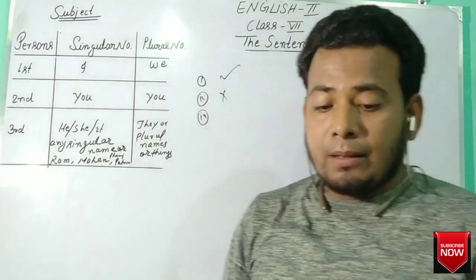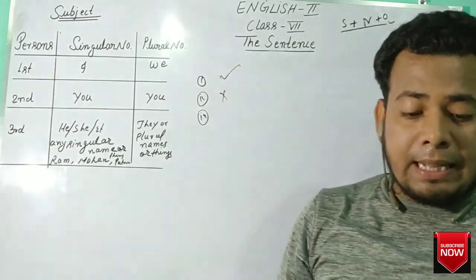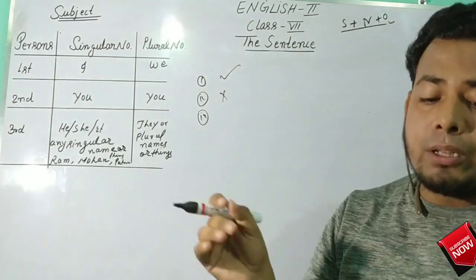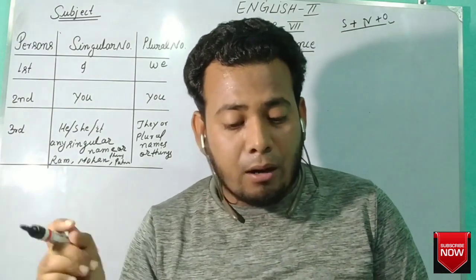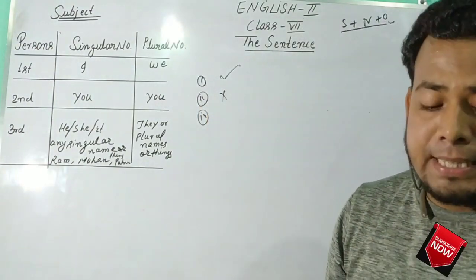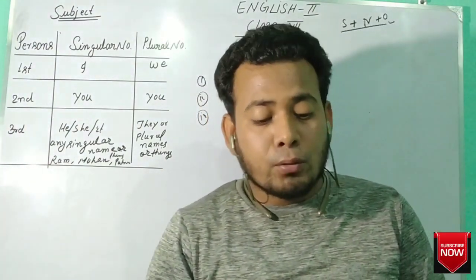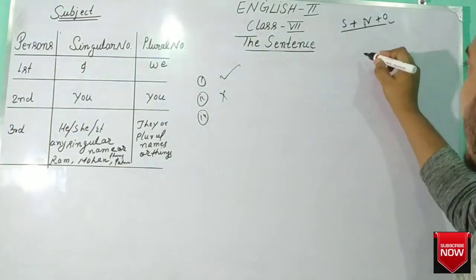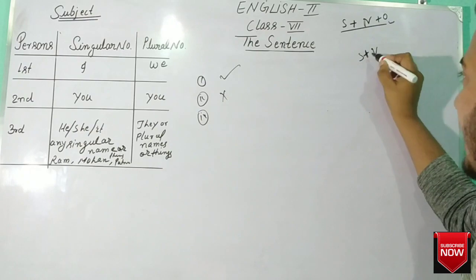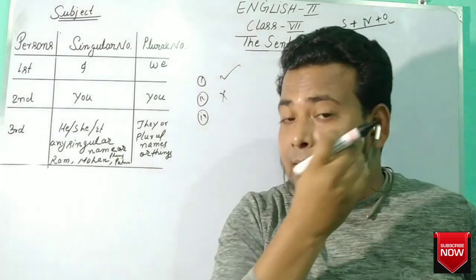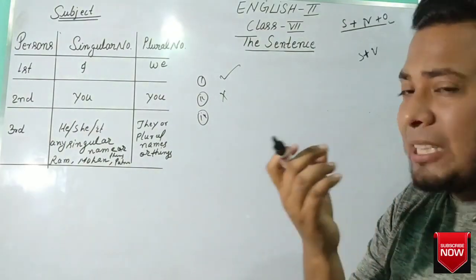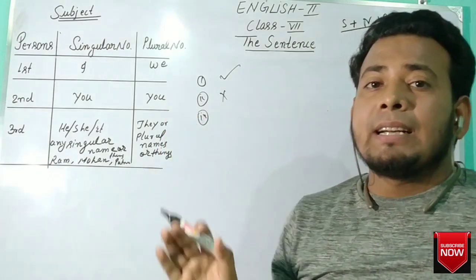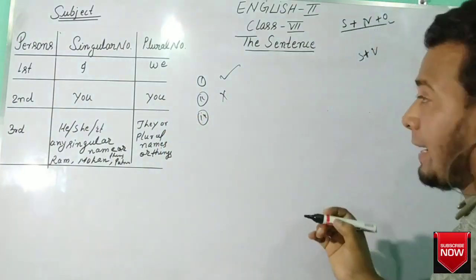Question number 3. "This is the better of the two essays." In the sentence, this is the better of the two essays, a sentence must have a subject and a verb. Remember, a sentence must have a subject and a verb. An object is not mandatory. An object is not necessary for being a sentence, but subject and verb are.